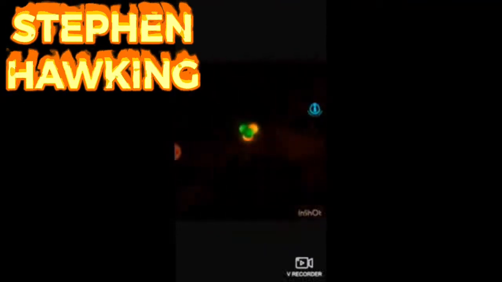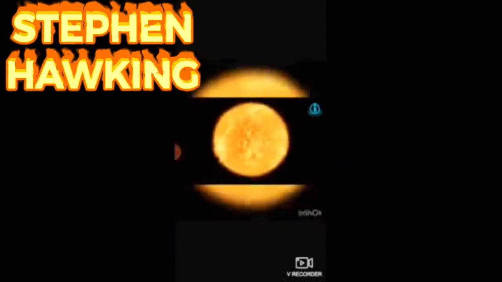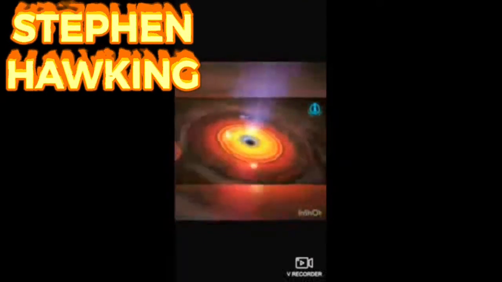Hawking made many important contributions to the world of science. He invented important theories about the Big Bang, that is, the start of the universe, and black holes and how they work.